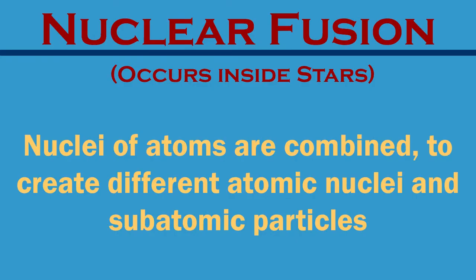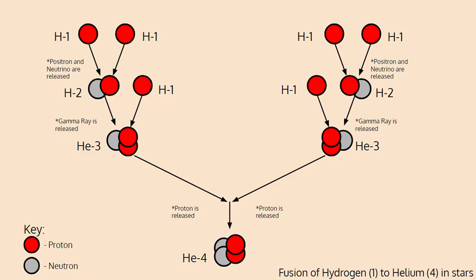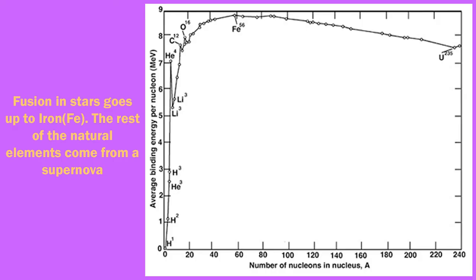Stars are powered by nuclear fusion, a process where the nuclei of two or more atoms are combined to create one or more different atomic nuclei and subatomic particles. The process starts with hydrogen atoms being combined to create helium isotopes. As the star ages, it becomes hotter and allows for more elements to be produced, eventually ending at iron.